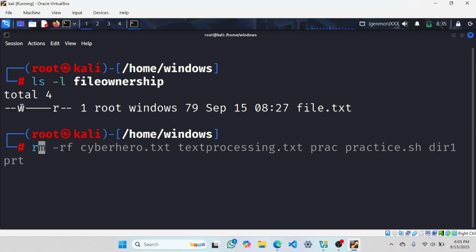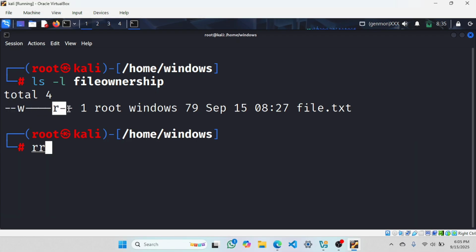Here you can see for owner it has no permission for write. For group, no permission here. For others, read permission only. For owner, write permission only. For group, no permission. For others, read permission only. Who created it? Root created it. Root is a user. I have changed that now here to Windows. This is the name.